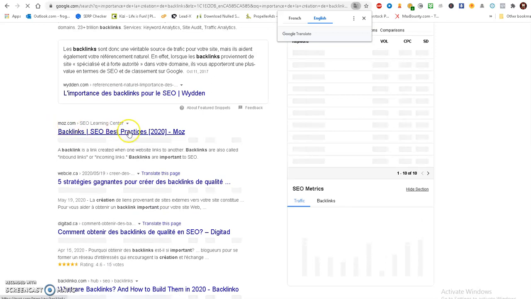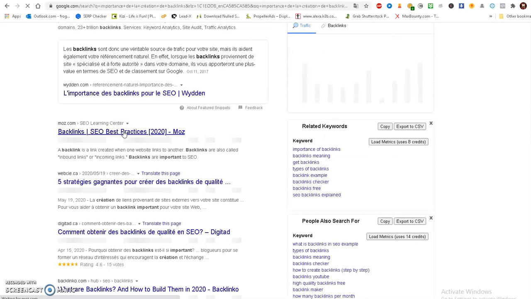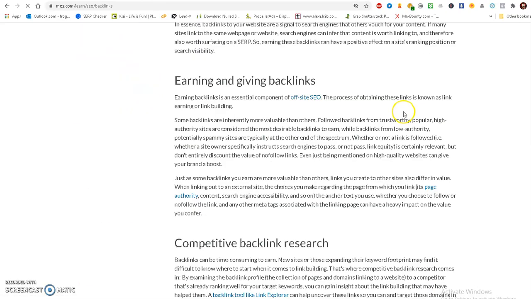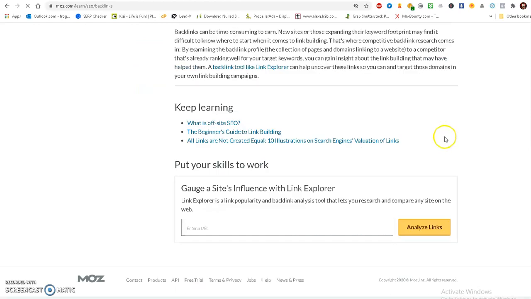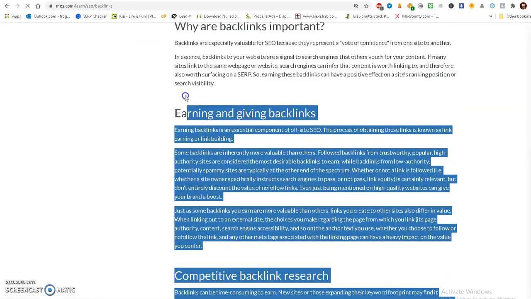Moz is really, like, we know the SEO and everything is going to be perfect on it. It's ranking number one on Google in French. So we should assume that everything is in there that Google likes. Okay, so you would copy that here.